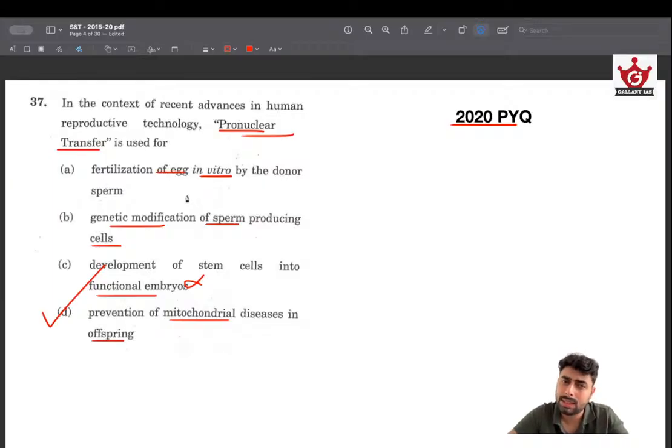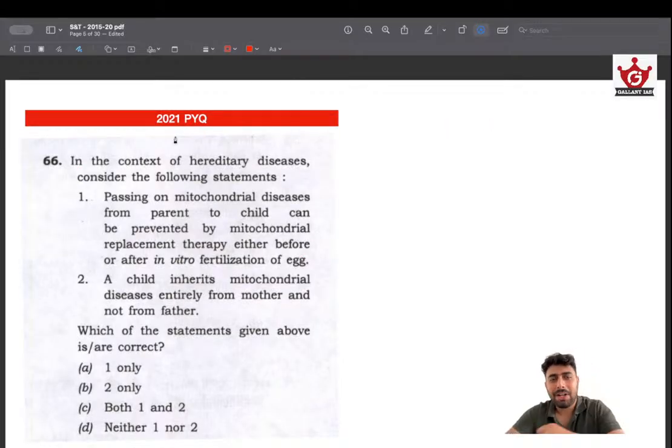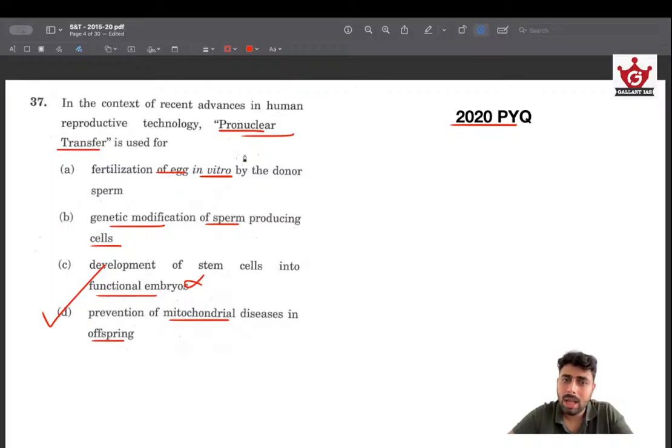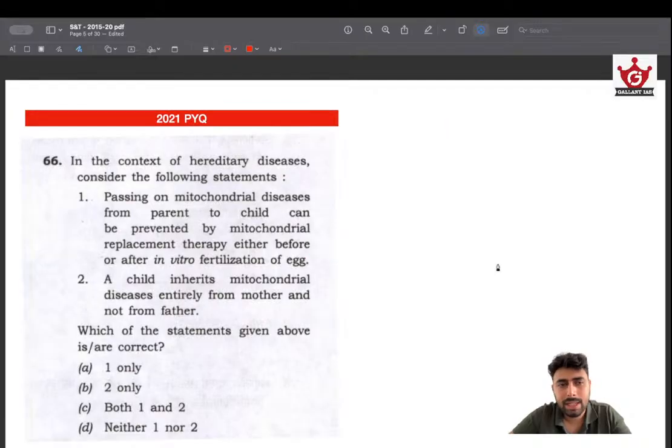Especially in vitro fertilization, there is no pro-nuclear transfer required. Then genetic modification of sperm cells is also not something that requires a nuclear transfer. So that's a different story, and mitochondria can be connected to the nucleus. So that's how we can arrive at the answer. The funny part is UPSC asked this question in 2020, and in 2021 UPSC asked a very similar question. If you have gone through this PYQ and gathered some knowledge from it, you could have easily answered the question asked the very next year.